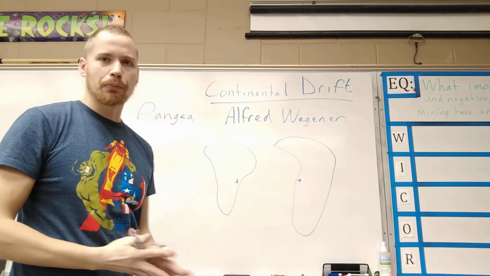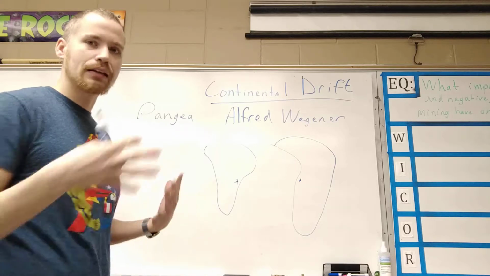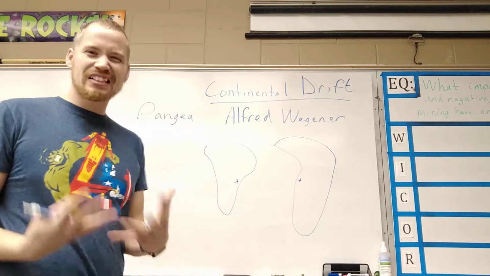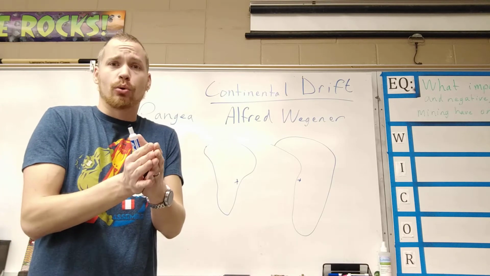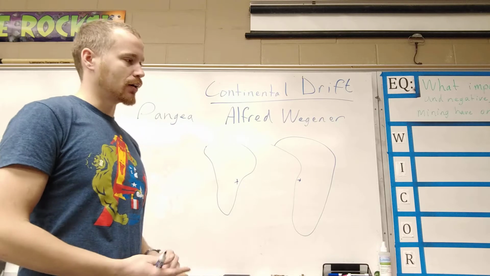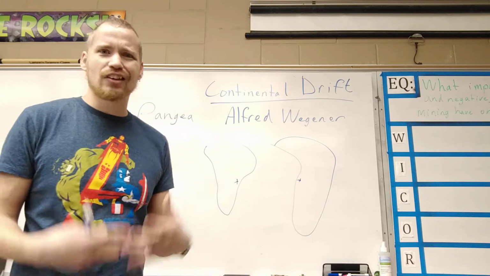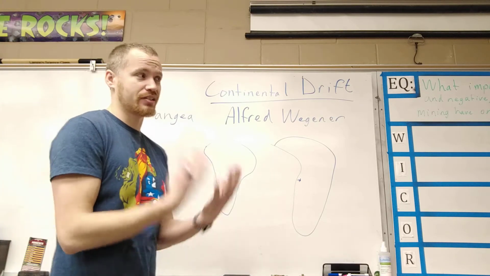Now, when Alfred Wegener proposed this, other scientists laughed at him. They thought he was an idiot, that he didn't know what he was talking about. The big reason why is that he couldn't explain what kind of process would have caused the continents to drift apart. He just said they drifted, they just moved. And that's not good in science. You have to have a reason if you're going to have a theory. It's got to be able to explain how it's happening, not just the observation.